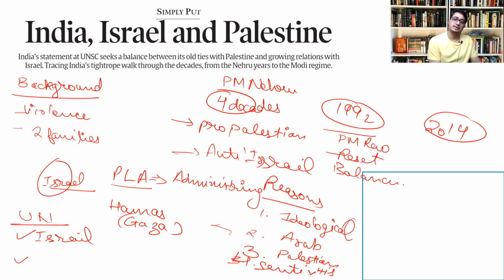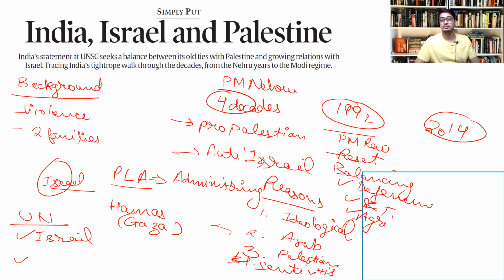So what balancing was that? It started with us having defense relationships. Defense, science and tech, agricultural relationship, in these areas we were having relationship with Israel, but that relationship was not recognized at the highest level. However, this policy went through a drastic change post 2014, with the NDA coming to power under the leadership of Prime Minister Modi.